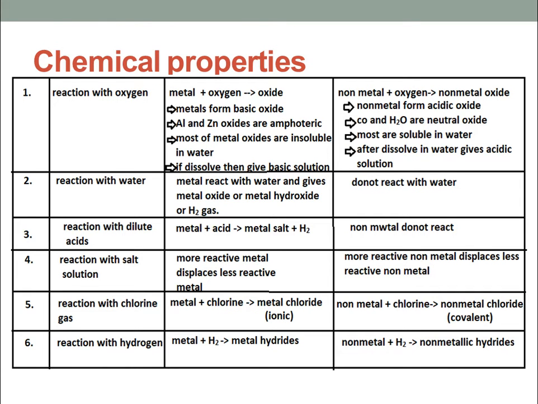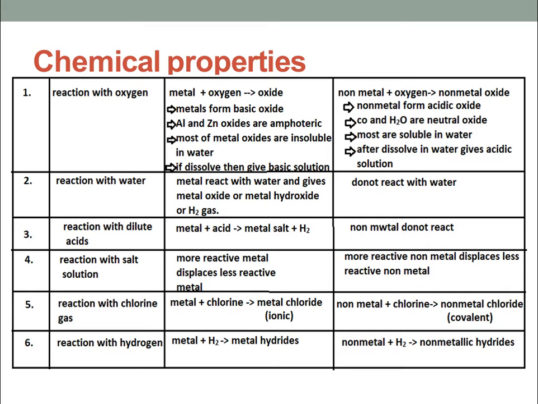Now it is time to compare the chemical properties of metal and non-metal. The first one is reaction with oxygen. As we know, whenever a metal reacts with oxygen, it gives metal oxides. Yes or no? So basically, this table includes a variety of oxides that are formed when a metal reacts with the oxygen. These may be basic, acidic, or amphoteric oxides.